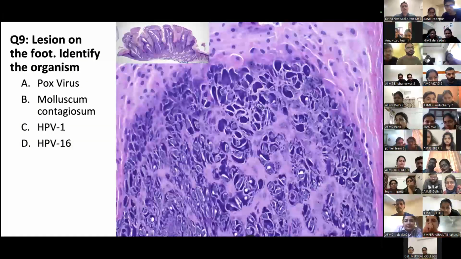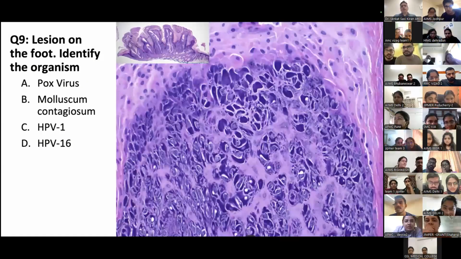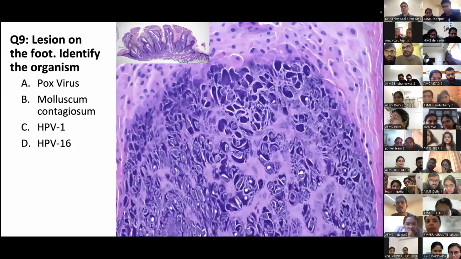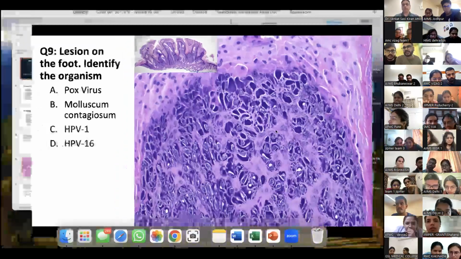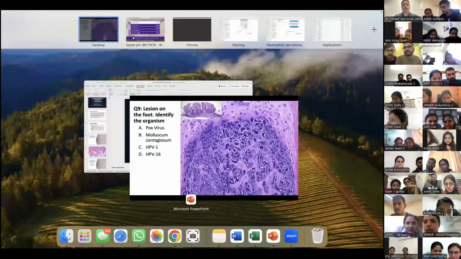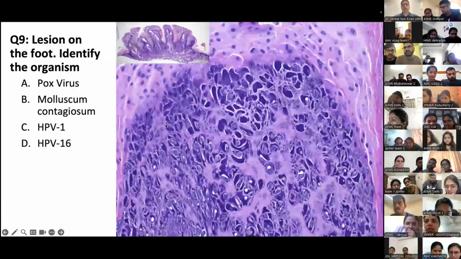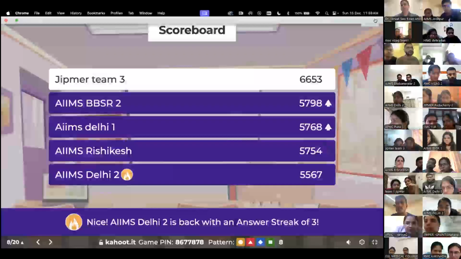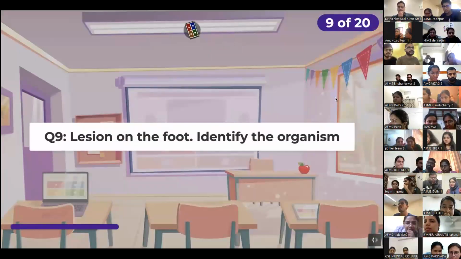2 more questions. Lesion on the foot, identify the organism. Is it pox virus, molluscum contagiosum, HPV1, or HPV16? I'll give you 2 seconds to analyze the histology before I go to the Kahoot app. Identify the organism. Okay, going on to Kahoot. If you've made a diagnosis, you're able to answer. Lesion on the foot.